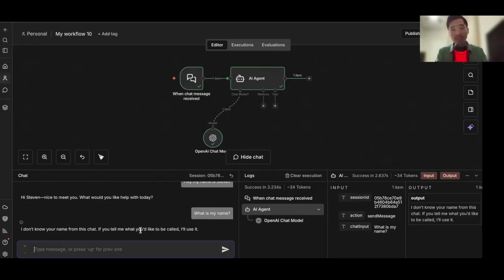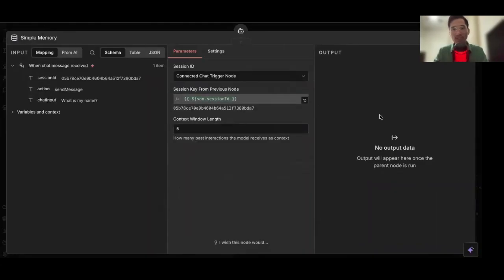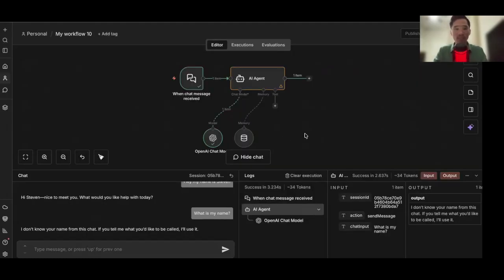Now, there's pros and cons here. If you're doing a basic workflow that doesn't require memory, you don't have to add that. If it's an outbound call agent, or if you have an AI agent on your website, it's important to add in the memory. So there's different use cases, but for this example, we're going to add in a memory. We're just going to use a simple memory, and we're going to use 10. Okay, we're all set here.